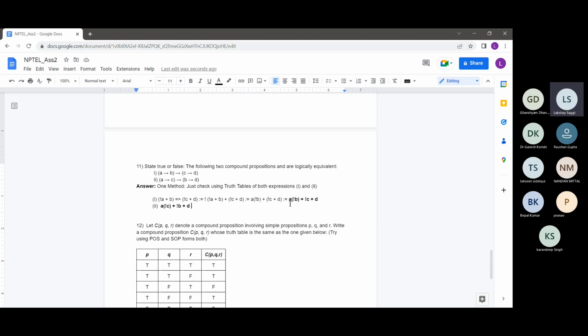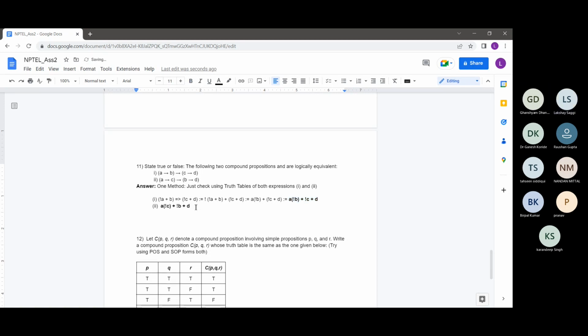So basically now the question reduces to whether a not b plus not c plus d, comma, these two expressions are logically equivalent, right?